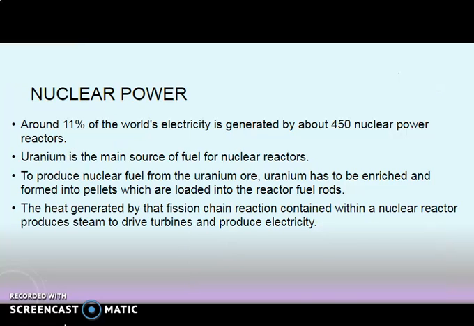Next is nuclear power. Around 11% of world's electricity is generated by about 450 nuclear power reactors. Uranium is the main source of fuel for nuclear reactors, and to produce nuclear fuel from the uranium ore, uranium has to be enriched and formed into pellets which are loaded into the reactor fuel rods. The heat generated by that fission chain reaction contained within a nuclear reactor produces steam to drive turbines and produce electricity.